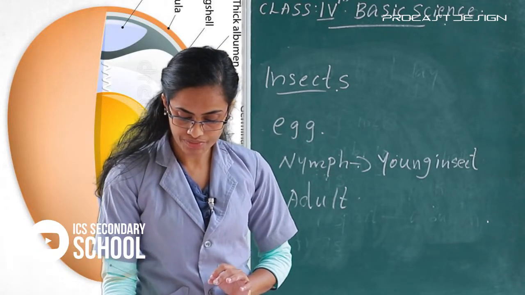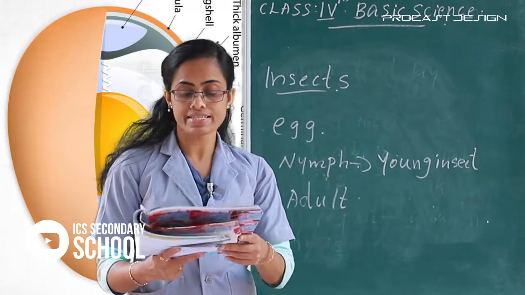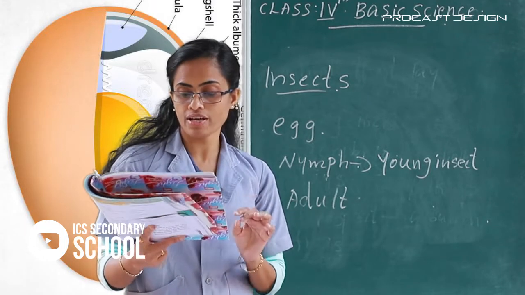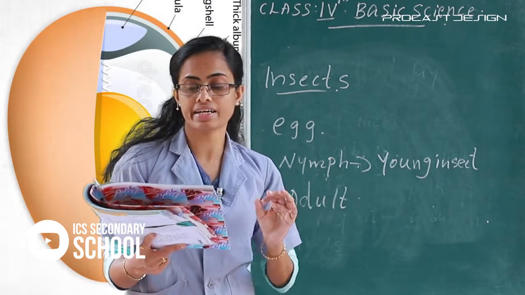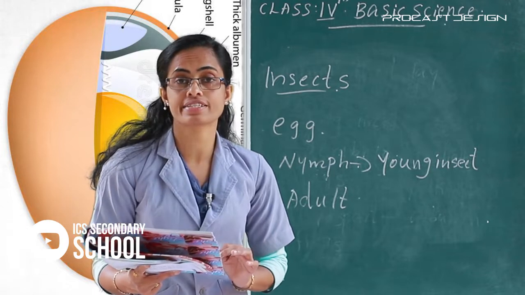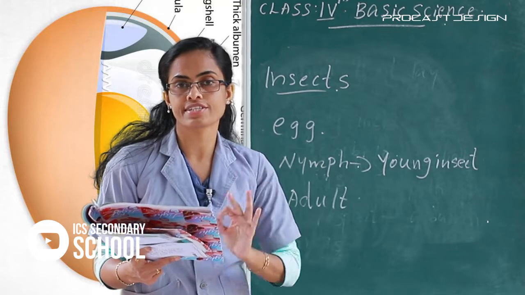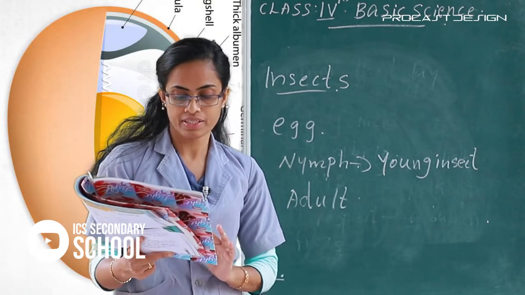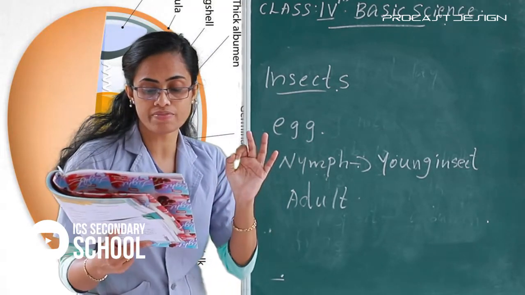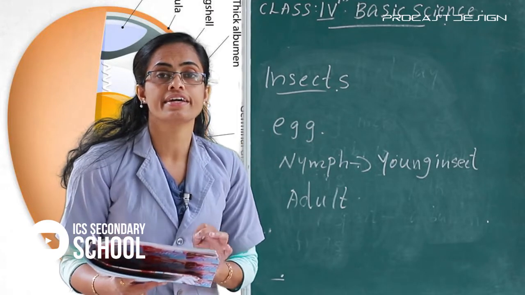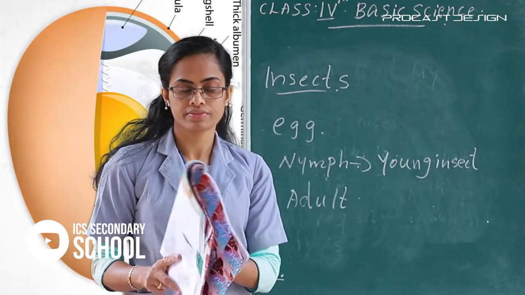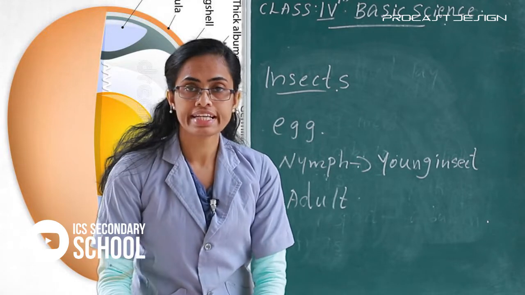The next, in your textbook, please listen here, the life cycle of a cockroach. The egg case, nymph and adult. There are three stages. Okay. The young insect that comes out of the egg is called a nymph. Clear?